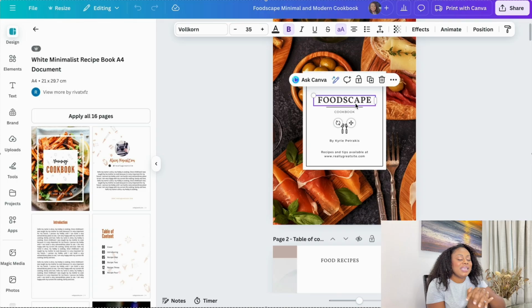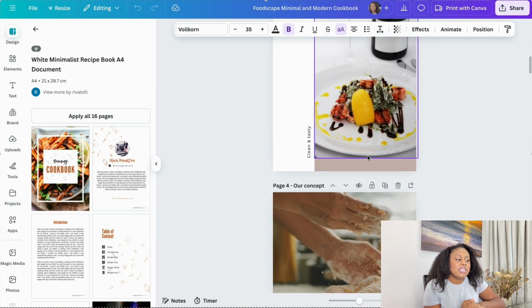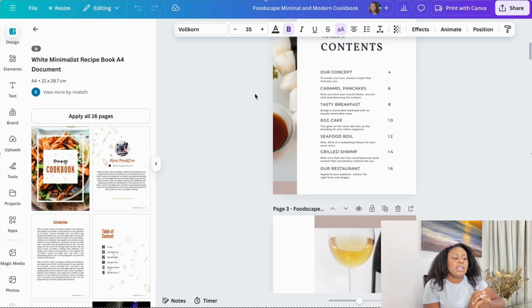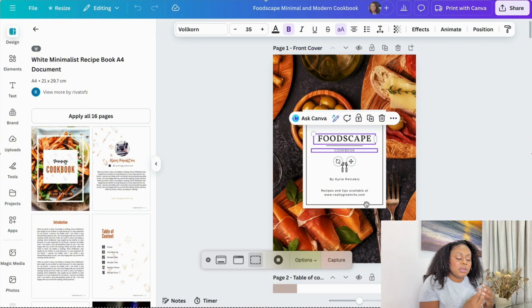So everything that we laid out in ChatGPT, you're going to take it from over there and you're going to just literally copy and paste. But make sure that you check it while you're copying and pasting. You want to make sure that you're going over it. So you want to make sure that everything is accurate, because you're not going to put 100% trust on the AI to give you everything. You want to make sure that you're fine tuning the parts of the ebook that you want and how you want it to sound and all that. So here we are, Canva. This is how you create the product that ChatGPT gave you.